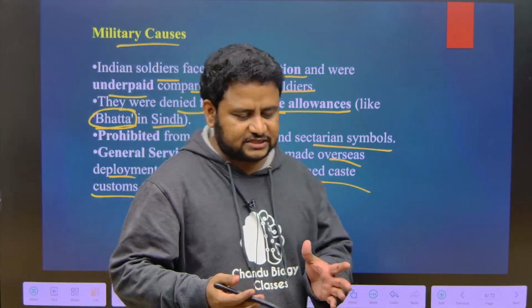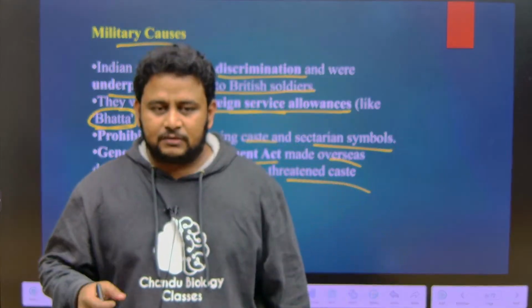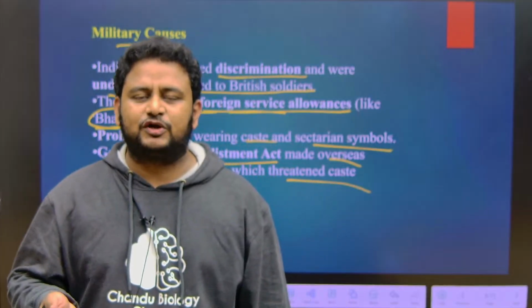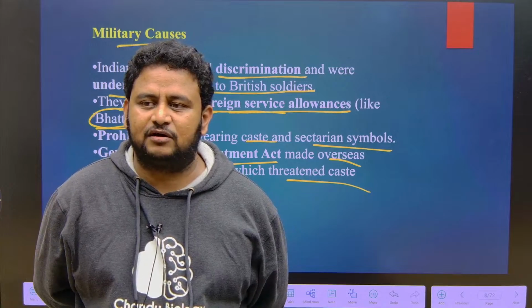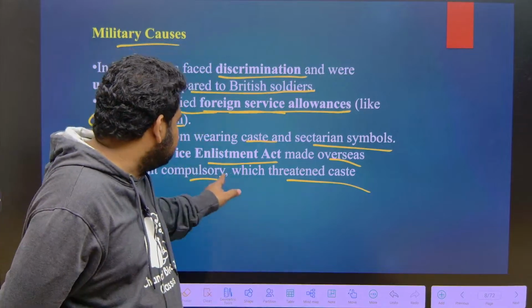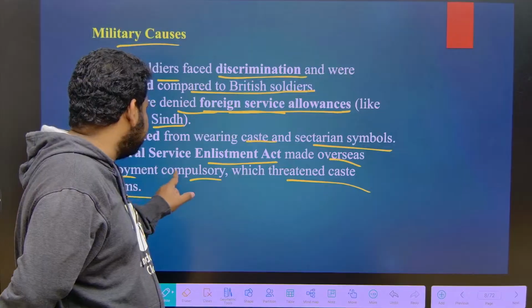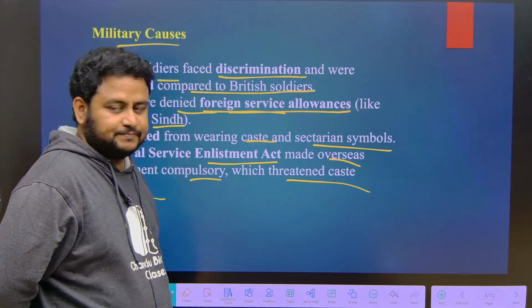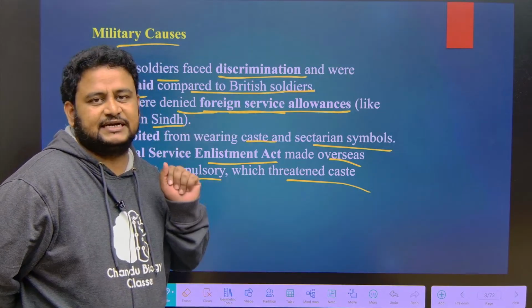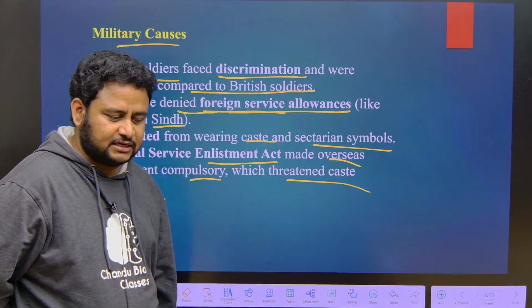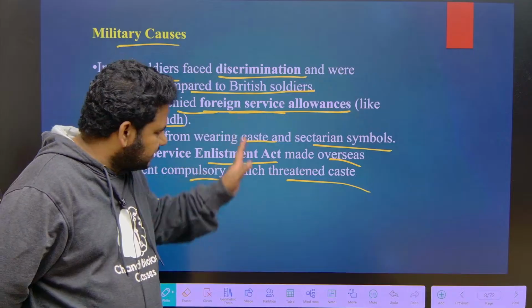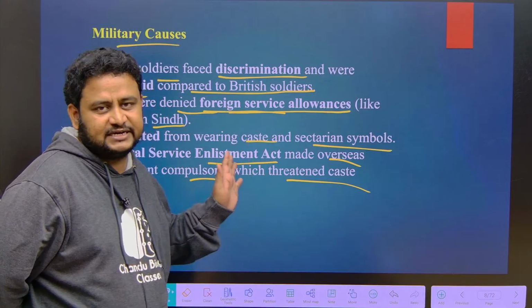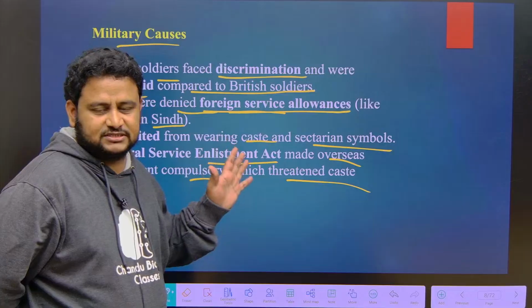If you were crossing the sea, it meant you were going against your caste, that you were getting polluted, that you were losing your caste. So all these measures by the British hurt their sentiments when it comes to military causes.